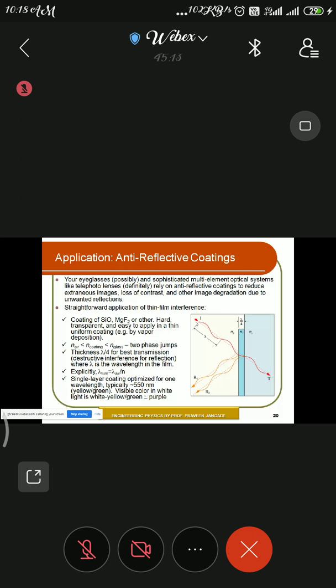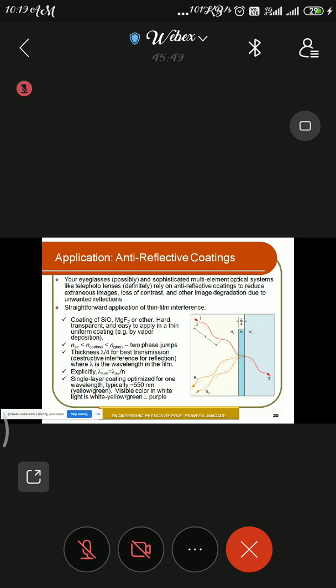Okay, and there's a loss of contrast as well as image degradation. So to avoid this image degradation, to maintain the quality of the image, there is a need to suppress this back reflection. Okay, so this suppression job is to be done with the help of anti-reflection coating material. Okay, so there are materials like MgF2 or silicon oxide or cryolite. So these are the hard materials which are being coated on the glass surface.